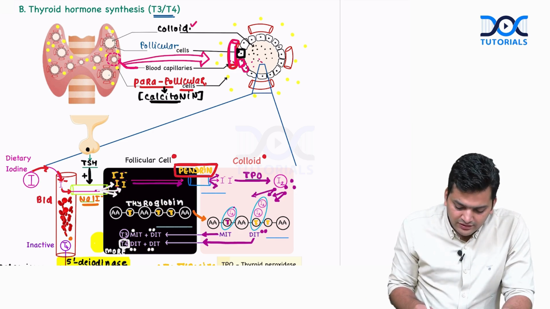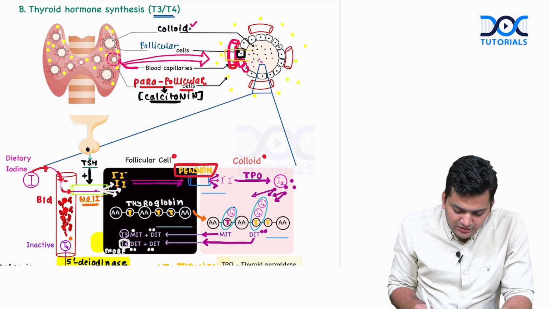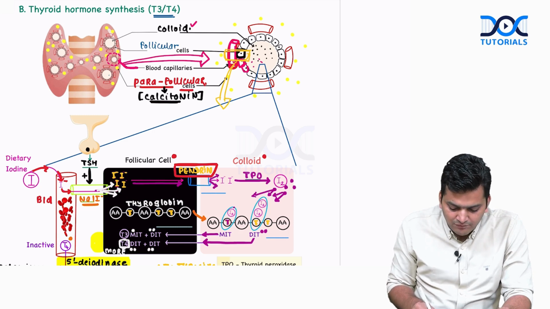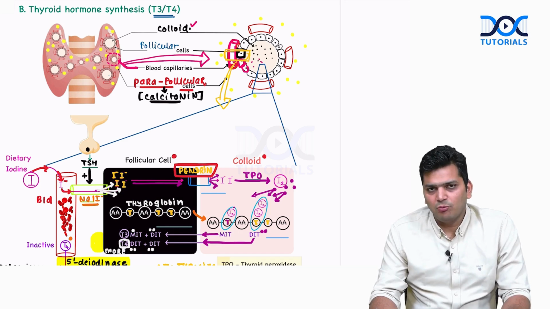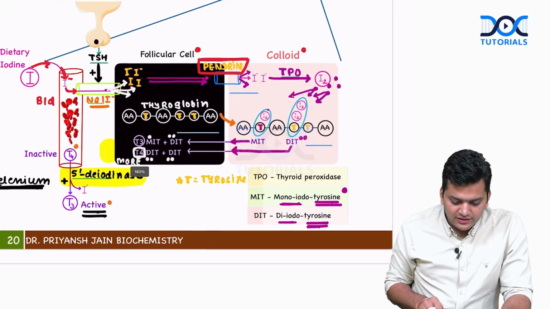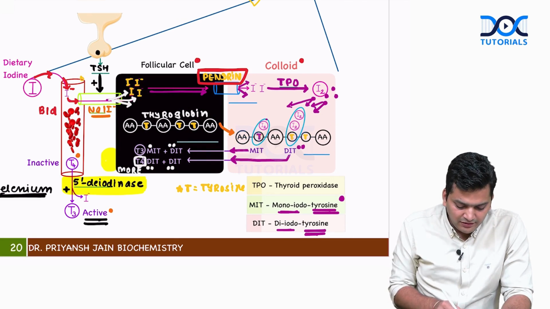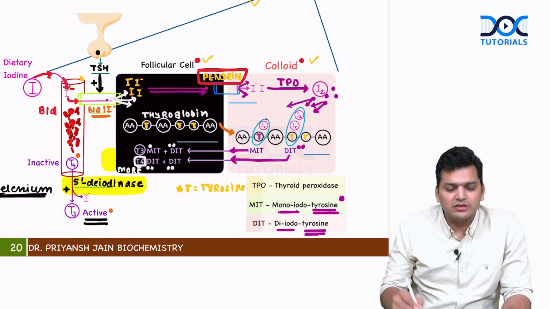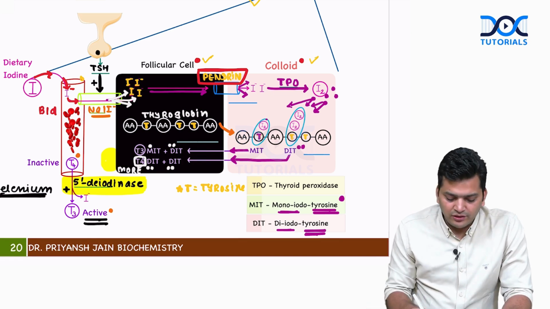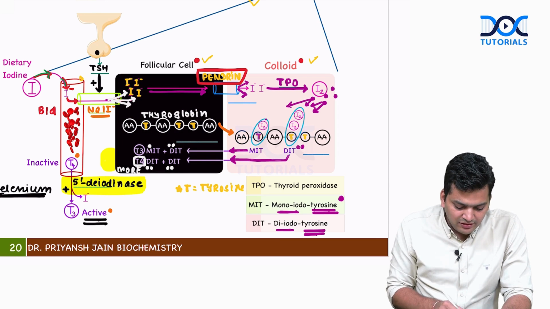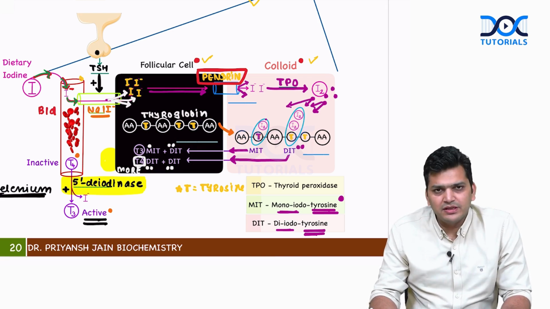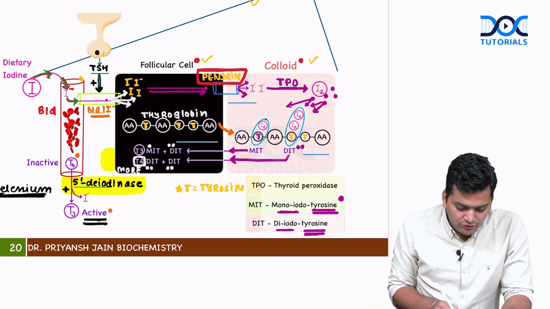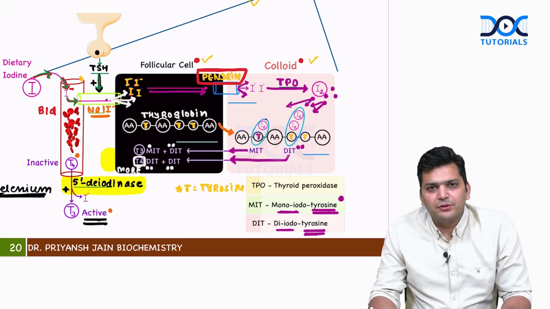To further understand this, if I take a small section out of these thyroid follicles and zoom in on this area and make a bigger diagram to understand how these thyroid follicles work and how they make the thyroid hormone, this is the structure. The outermost is the blood capillary, then the follicular cell, and the innermost is the colloid. Whatever dietary iodine you are taking will get absorbed and come into the blood. Now the iodine is supposed to enter the follicular cell via the sodium iodide channel. The sodium iodide channel is going to be opened via the TSH coming from the anterior pituitary.